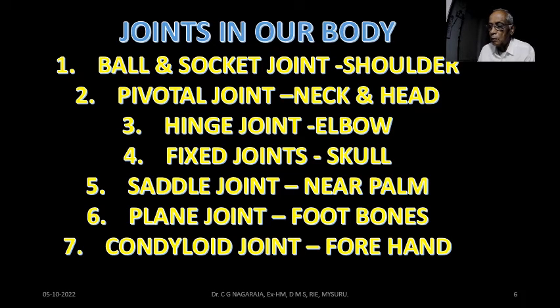First one, ball and socket joint. That is present not only in your legs area but also in the shoulder. So you can rotate your shoulder the way you like. And then the pivotal joint is in the neck area. You can move your head like this. That is called a pivotal joint.